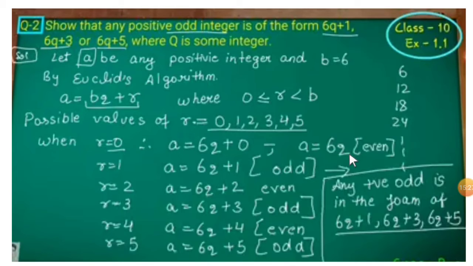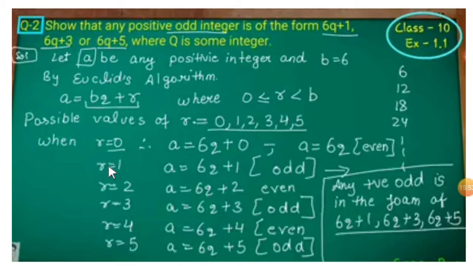Why is it even? Because for any value of q, for example q is equal to 1, 6 into 1 gives us 6. Substitute 2, 6 into 2 gives us 12. Substitute 3, 6 3s are 18, and so on. So this number is an even number.